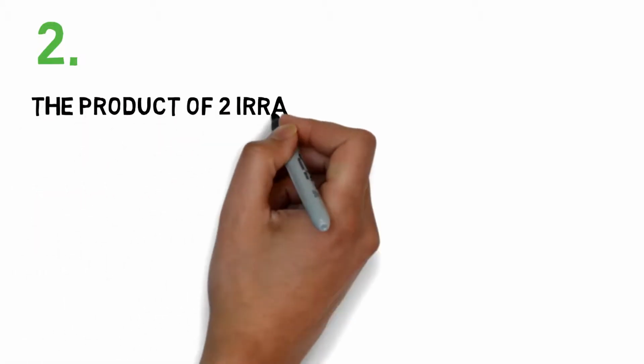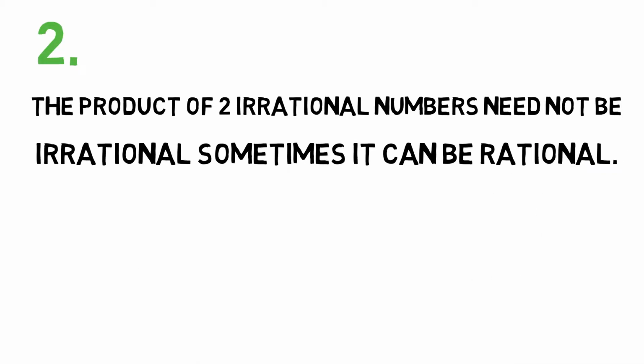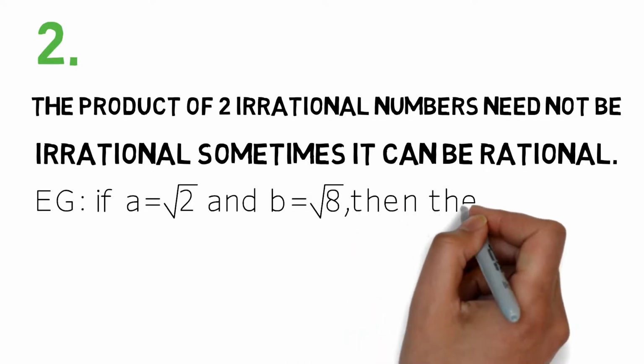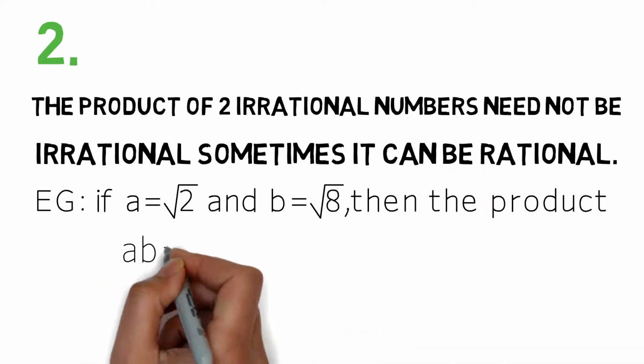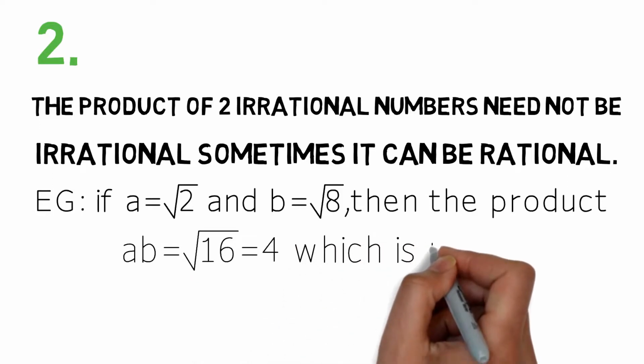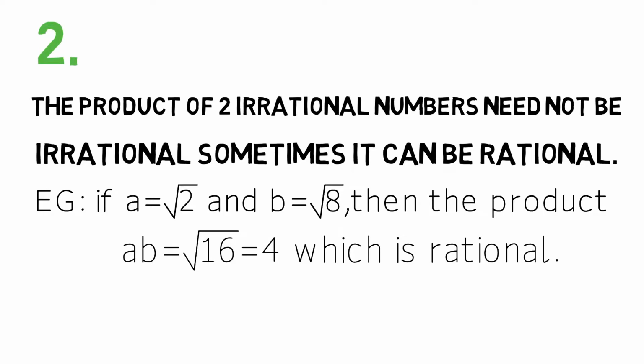And the second point: the product of two irrational numbers need not be irrational. Sometimes it can be rational. Example: if a equals root 2 and b equals root 8, then the product ab equals root 2 into root 8, which is equal to root 16, equal to 4, which is a rational number. So friends, we have completed our topic.